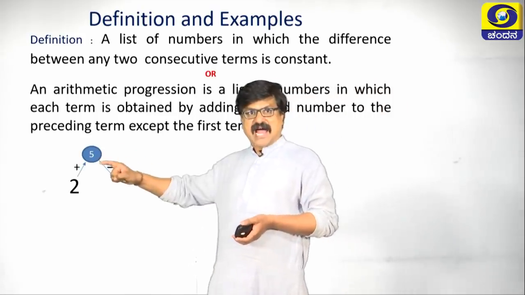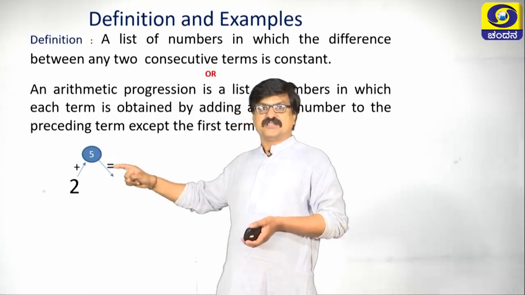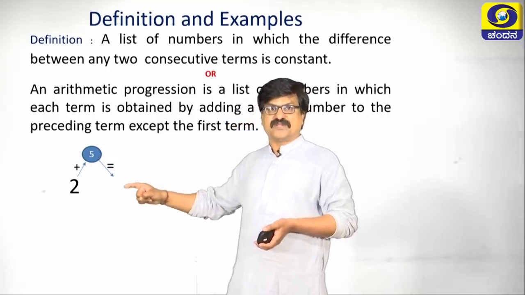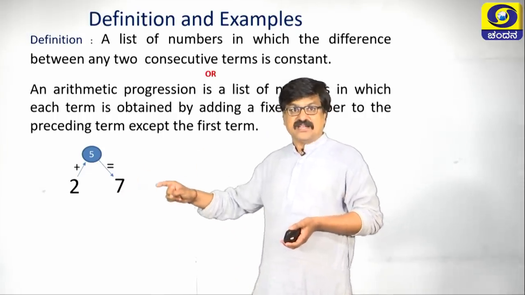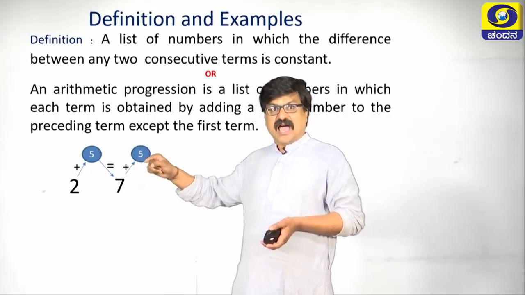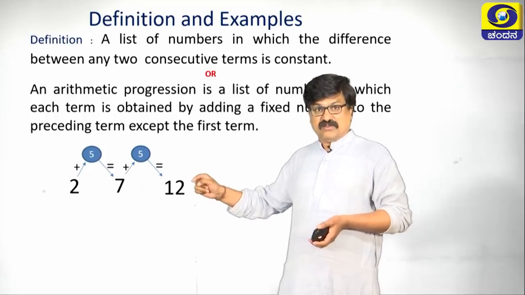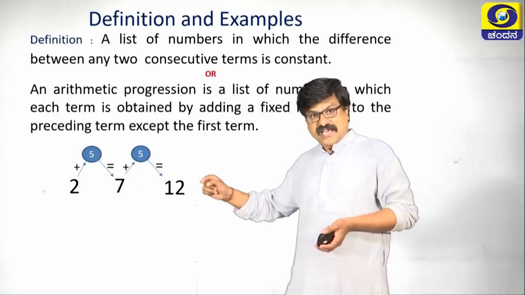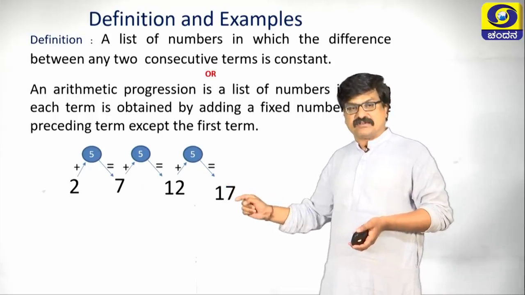If you add 5 to 2, the new number we get is 7. Again, for the obtained number 7, add 5, the resulting number is 12. For this 12, again if you add 5, the new number is 17.